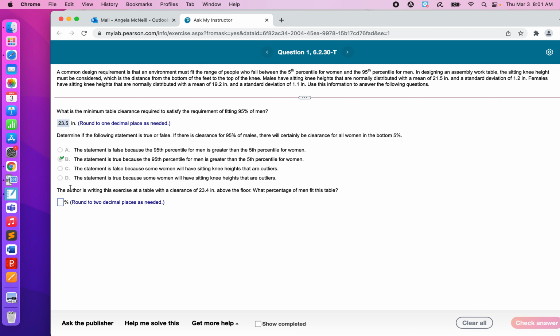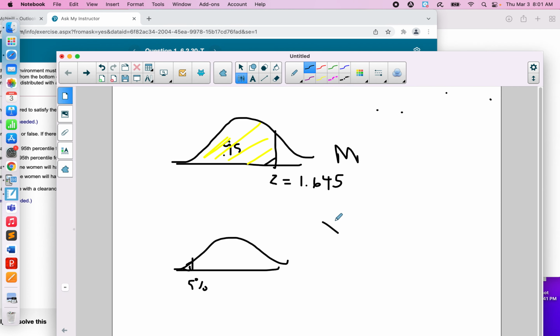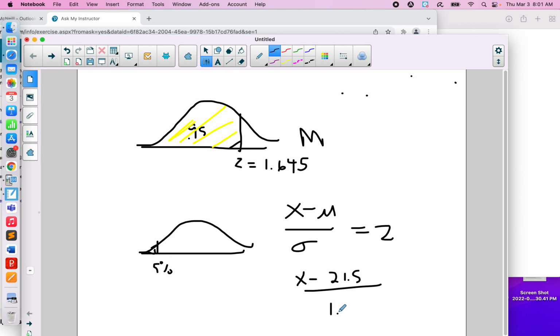It's clear. All right, the next part of the question says the author is writing this exercise at a table with a clearance of 23.4 inches above the floor. What percentage of men fit this table? All right, so again, we found the x value. X minus the mean divided by the standard deviation equals the z-score. Now again, if I wanted to calculate this to get the 23.5, what I would get would be x minus the mean of 21.5 divided by the standard deviation of men of 1.2 is equal to that 1.645 value that I found on the table. Or maybe I'll just put a 5 there.